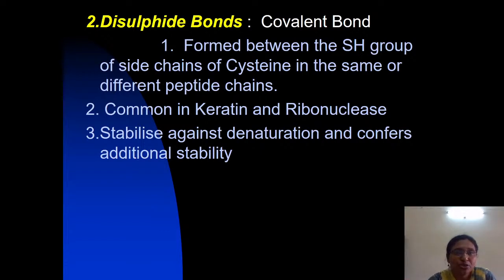So there are two types of disulfide bonds, interdisulfide bonds and intradisulfide bonds.